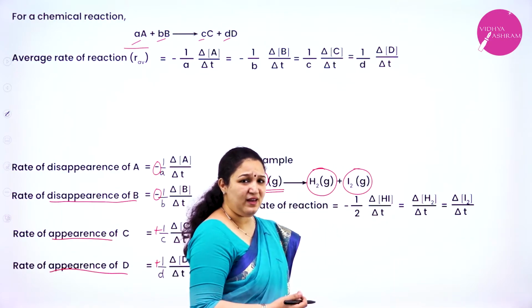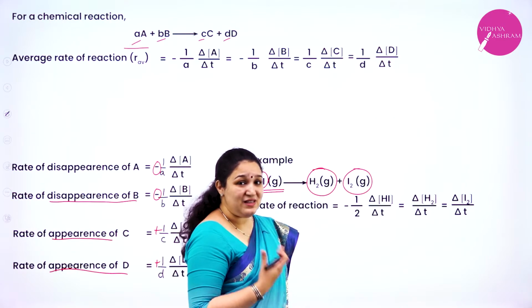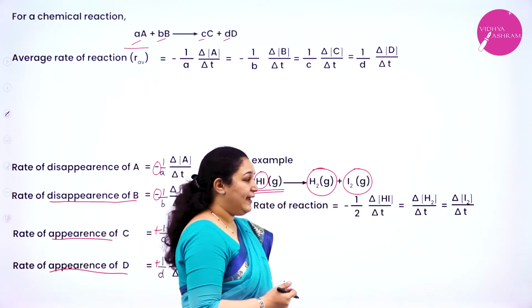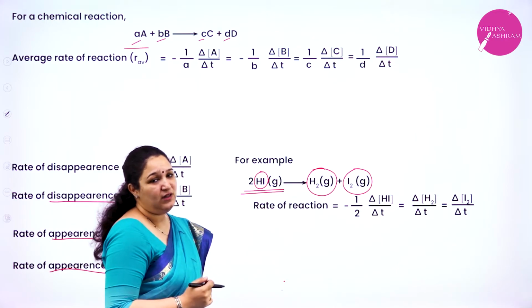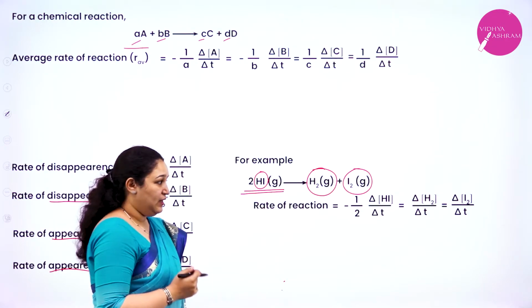So for any reaction, if you have a balanced chemical equation, you can write the expression for average rate of the reaction. Okay.